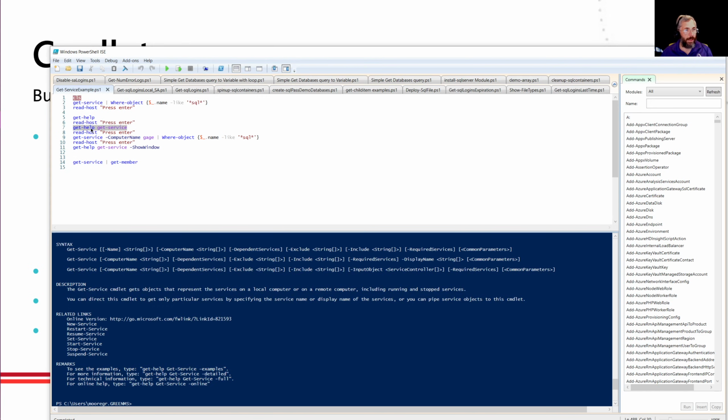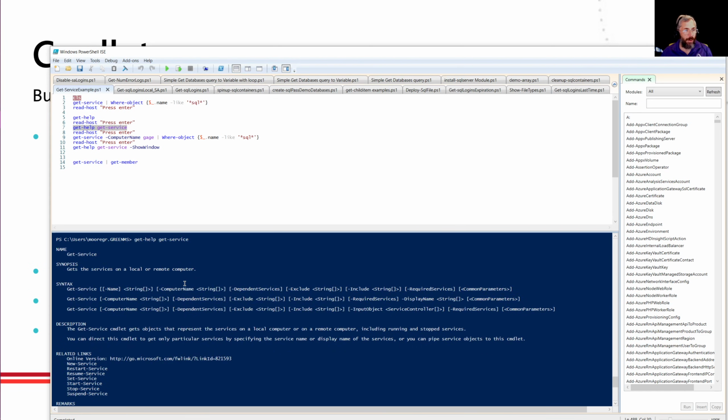So now we're saying, hey, Get-Help, I want help on the Get-Service cmdlet. And now I'm seeing a lot more information than I saw before. A name, quick synopsis, what the syntax is. I could get name on a specific one if I wanted. ComputerName. Huh, that's kind of interesting. I can run this against another computer. We'll show that in just a second.